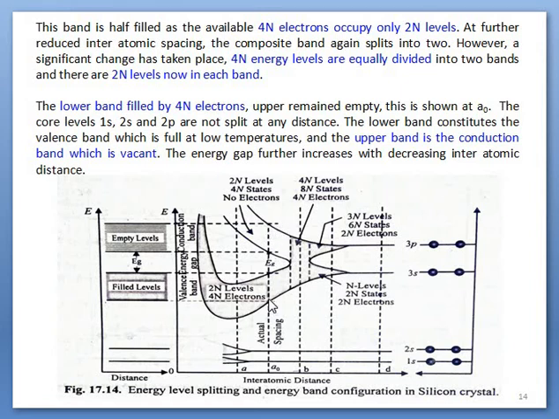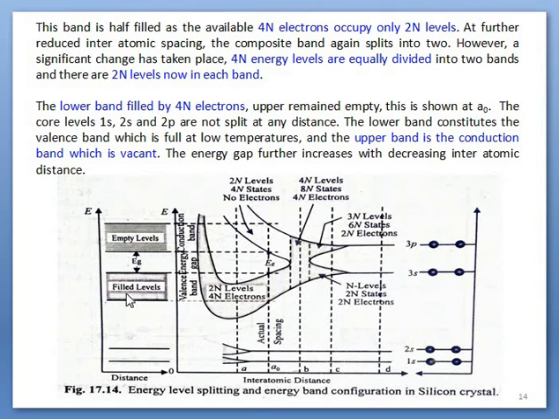So when all n atoms reach the interatomic spacing, meaning distance, see, a vertical line is drawn here. Again, following the previous discussion, by drawing horizontal lines at the points of intersection with the vertical dotted line, see, we have this one filled level. Since it is a completely filled level, and this is completely empty, we have an empty level.